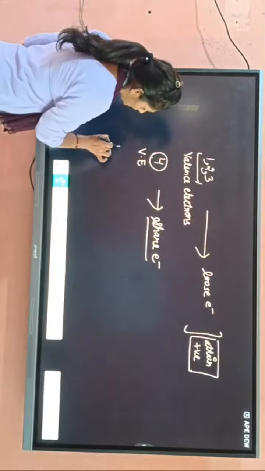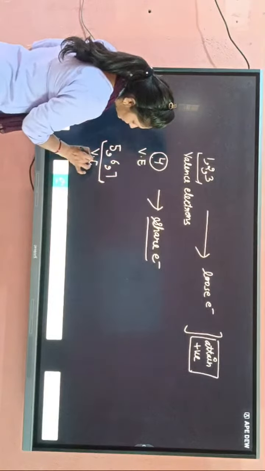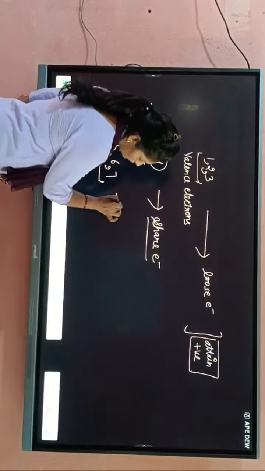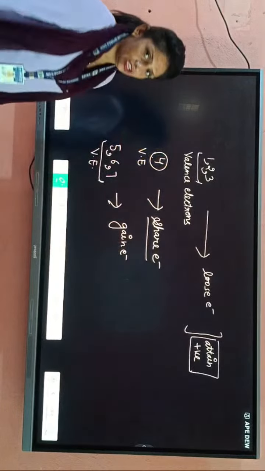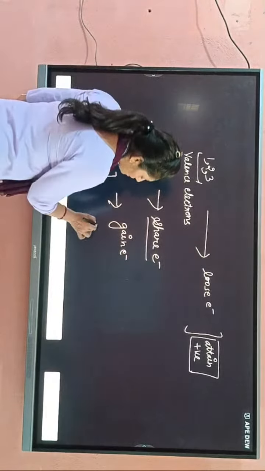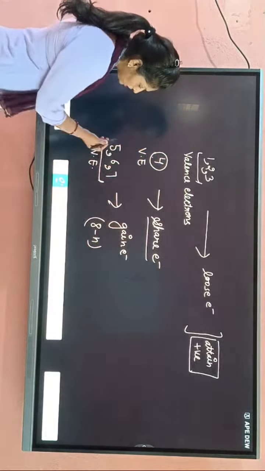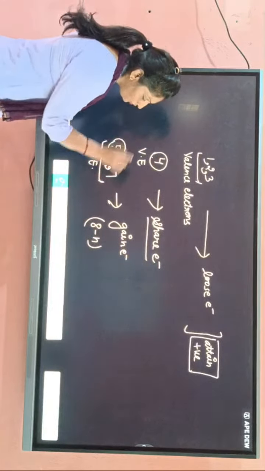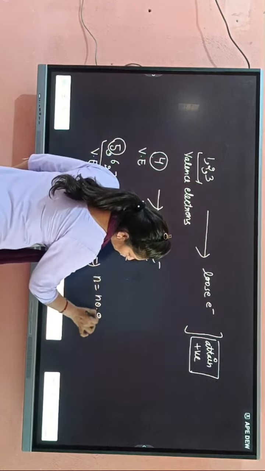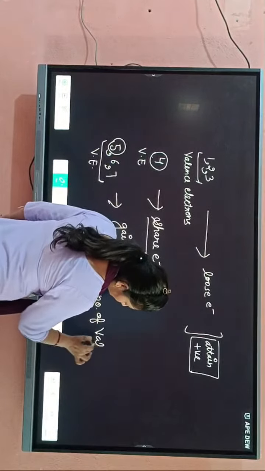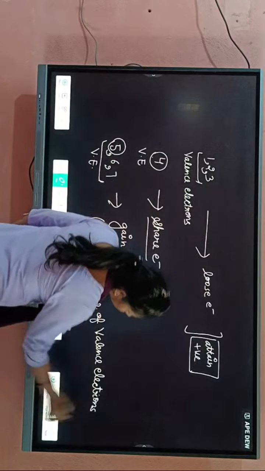Then students, if there are 5, 6, 7 valence electrons in any element, then it will gain electrons. Then what will happen? It will gain electrons. And how many electrons will it gain? 8 minus n. 8 minus n means 8 minus 5. Here n is the number of valence electrons.